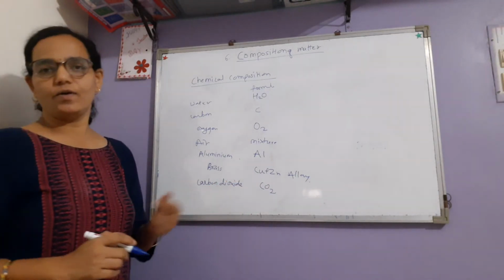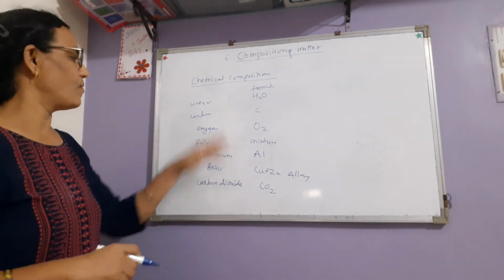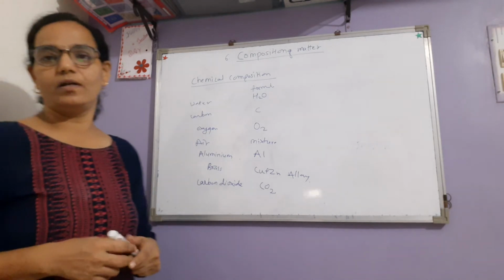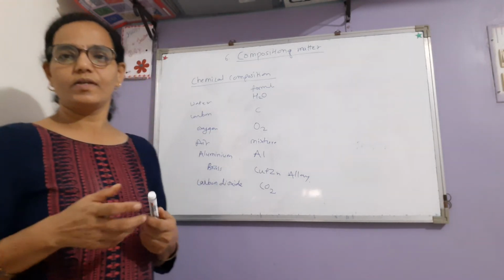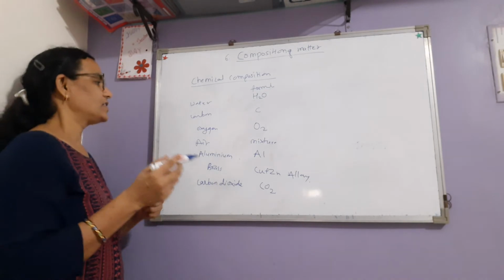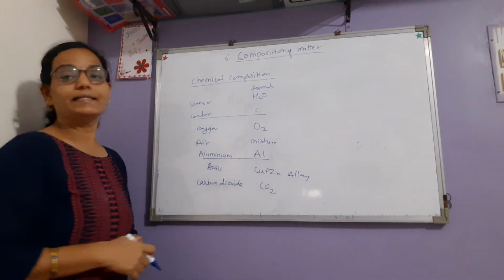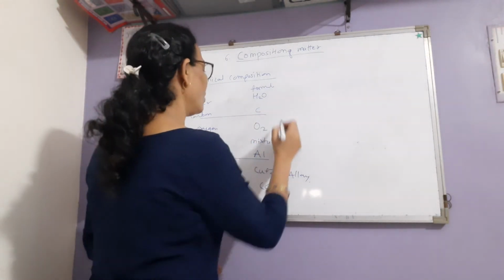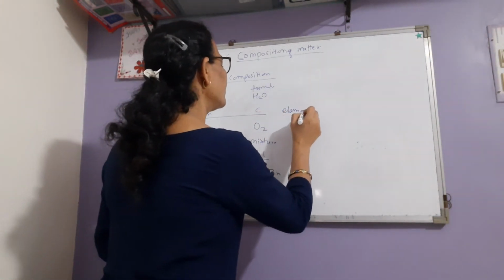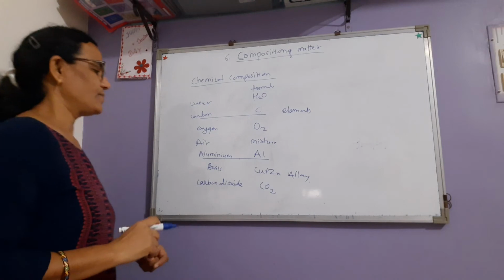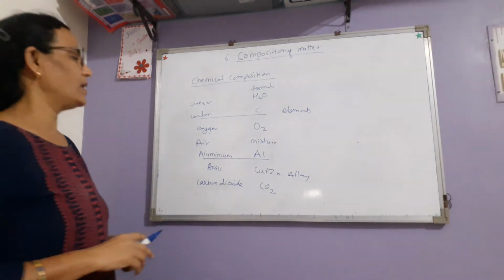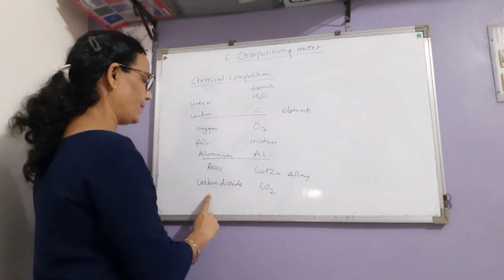Carbon dioxide, CO2. So by this formula, by this chemical combination, what do you come to know? It is very clear that the substances which are a single substance are called elements. Carbon and aluminium are elements. There are some substances which contain two types of elements, like water and carbon dioxide.